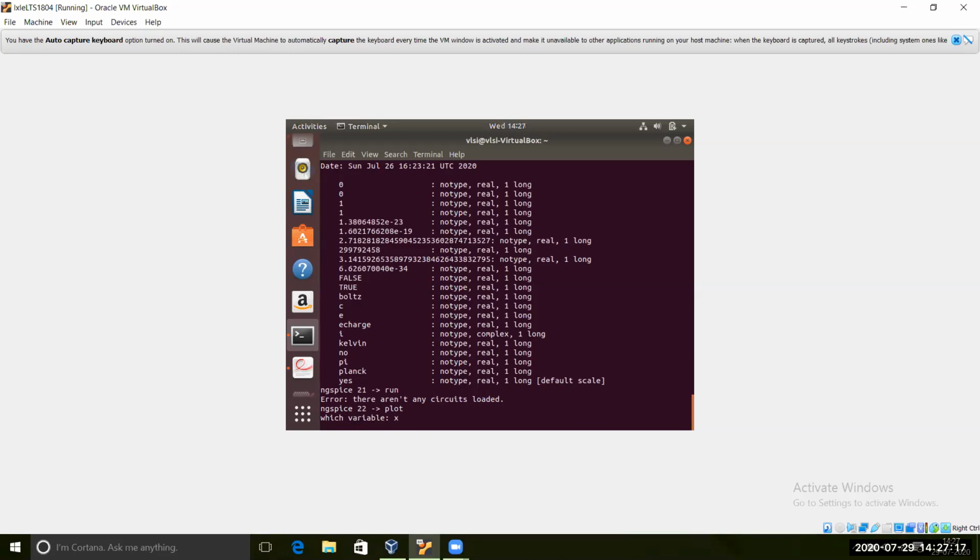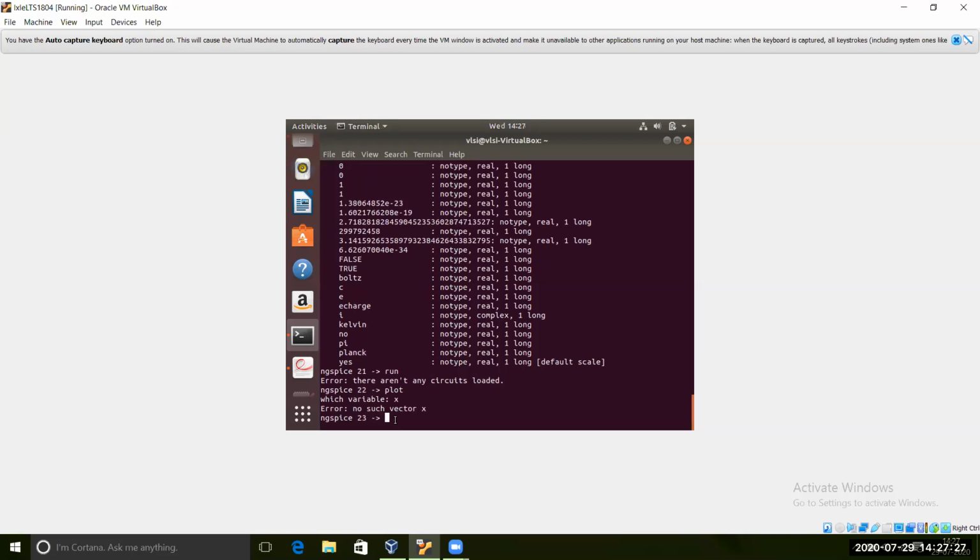Once you load the circuit, you'll find the vectors. So this is the flow: source, then run, then plot. These are the basic things we have to do to turn a spice netlist into a form which we can see as a plot graph. Now we are exiting this simulator mode.